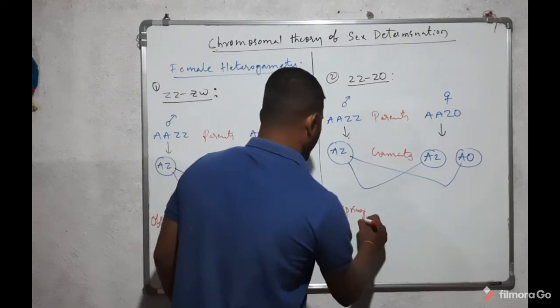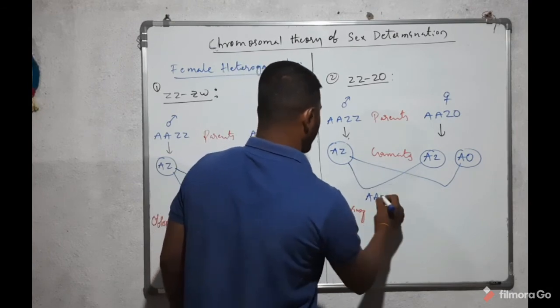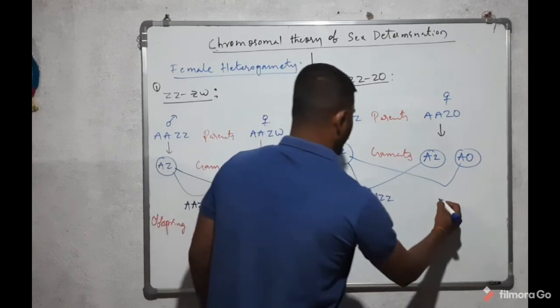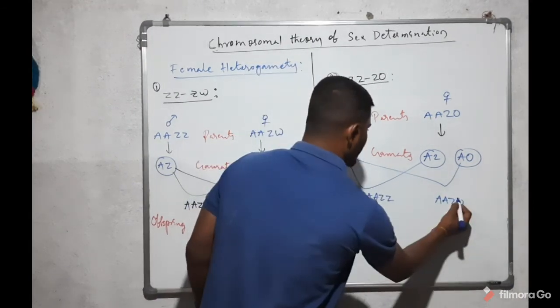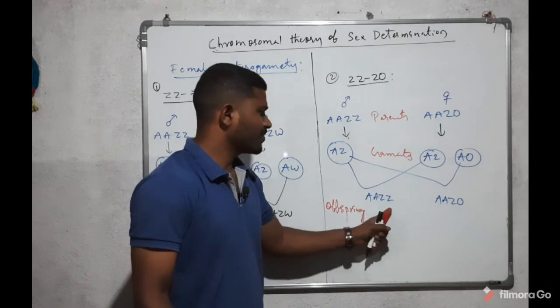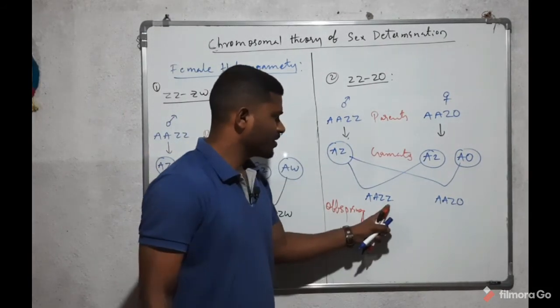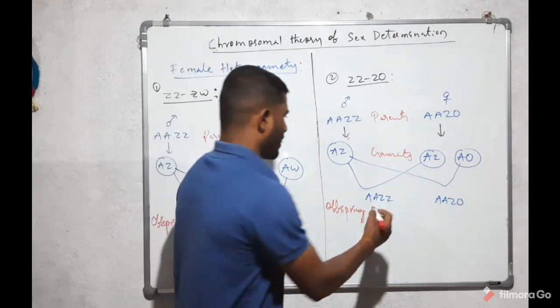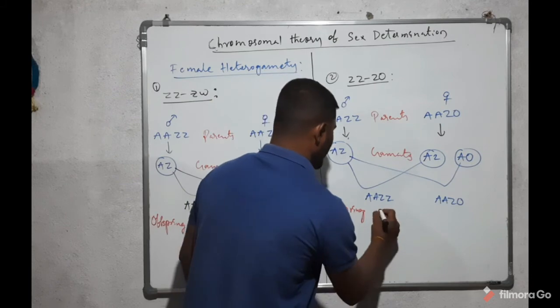In this offspring, here AAZZ and here AAZO. AAZZ means the allosomes are similar, that's why it is the male organism.